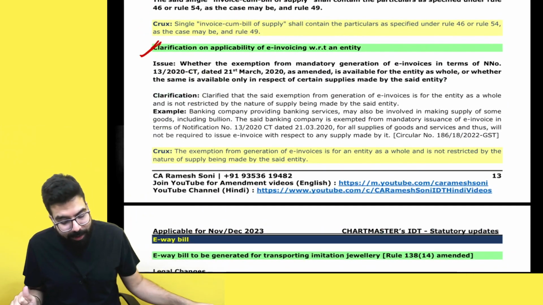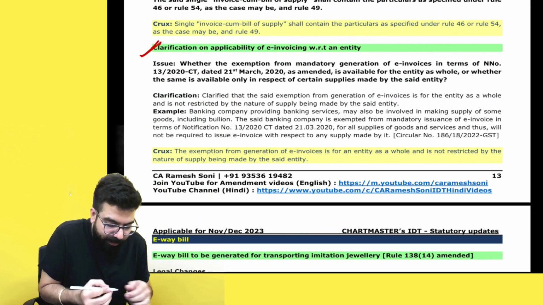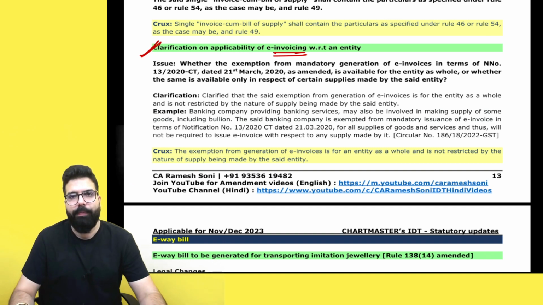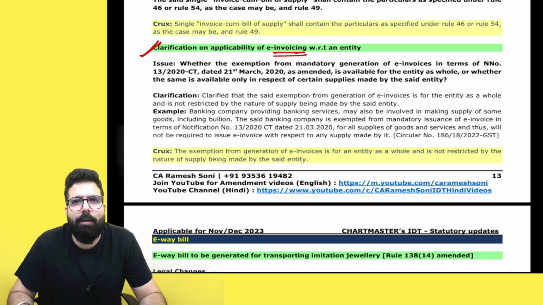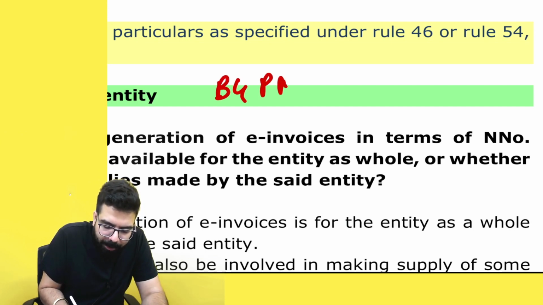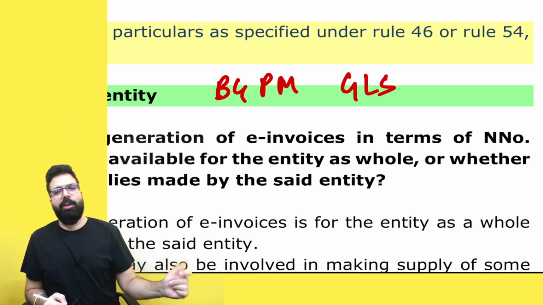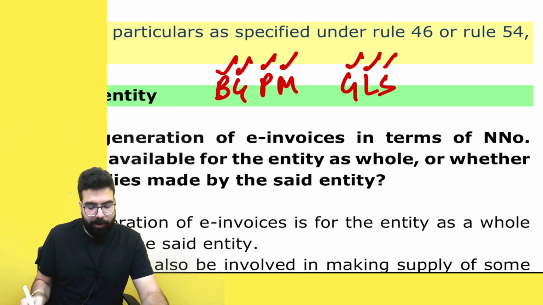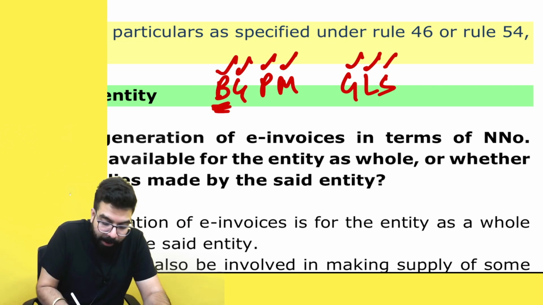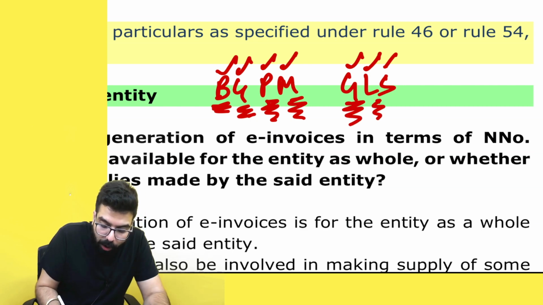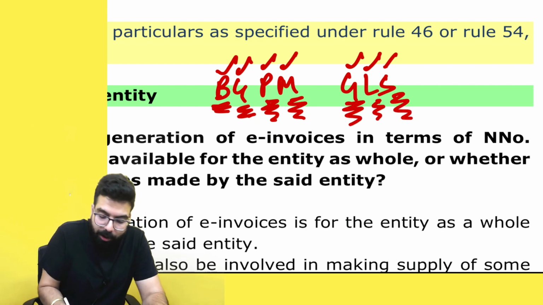Everyone over here. The next amendment is with respect to e-invoicing. Do you guys remember e-invoicing? What are the cases when e-invoicing is not required? Yes, sir. I will make you remember. If I am Biji, Prime Minister, riding a GLS. B for banking company, G for GTA, passenger transportation services wala, multiplex, government, local authority or SEZ unit. Yes, sir. You had told this.